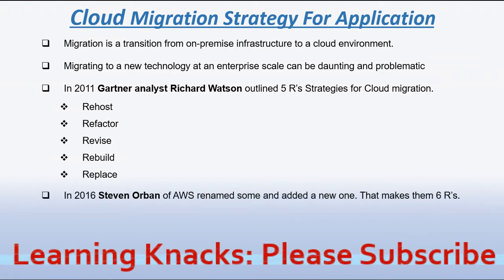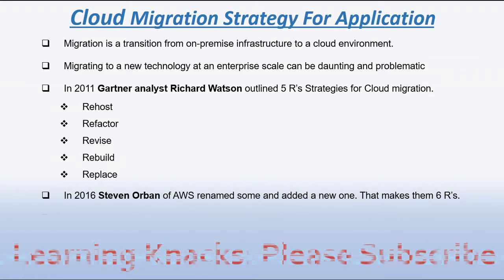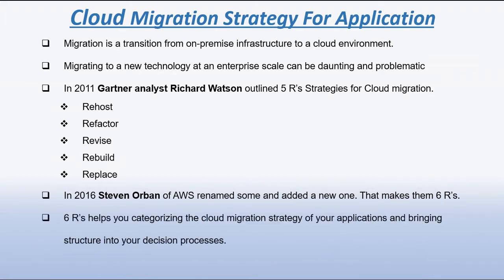In 2016, Stephen Orban of AWS revised these 5Rs by renaming some and adding a new one. That makes it 6Rs cloud migration strategies. These 6 R's help you categorize the cloud migration strategy of your applications and bring structure into your decision process.